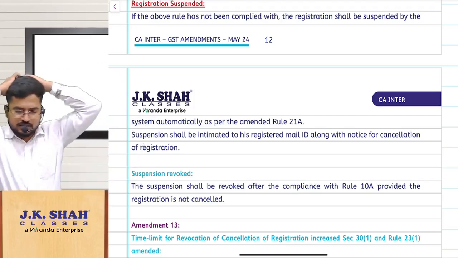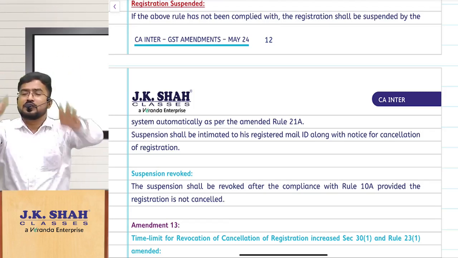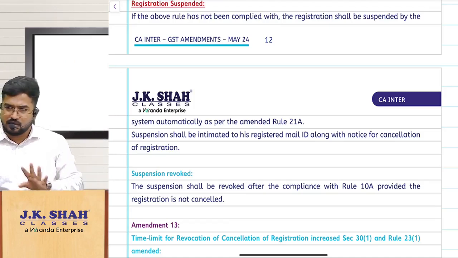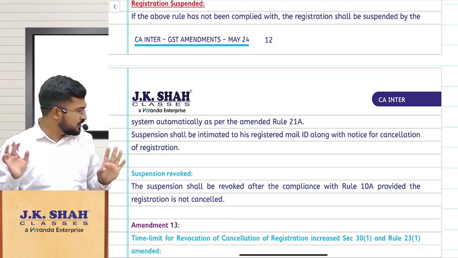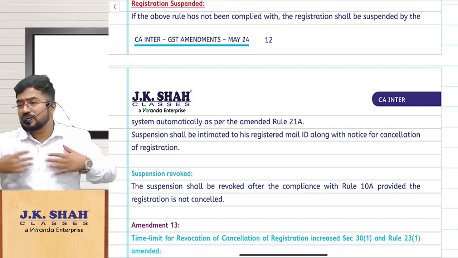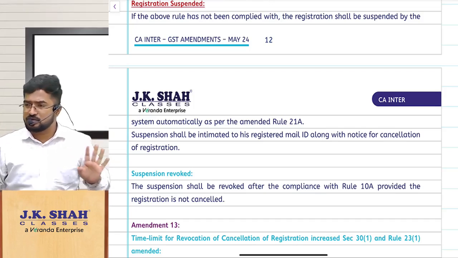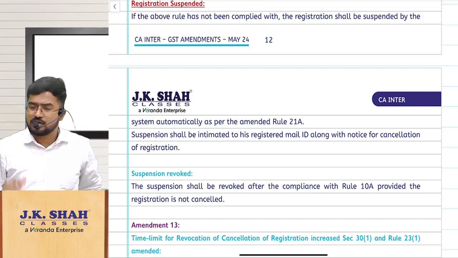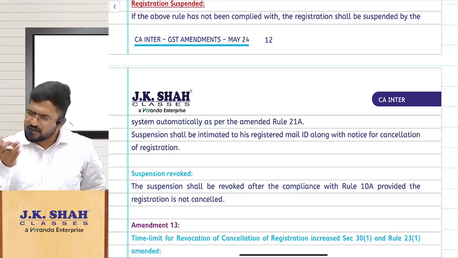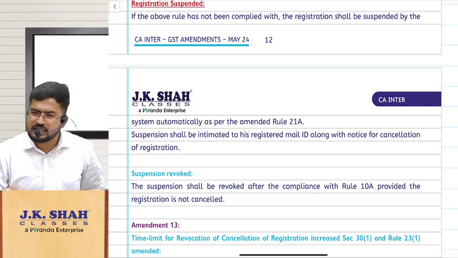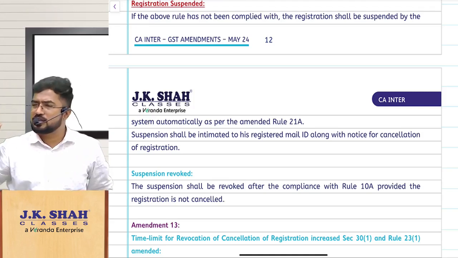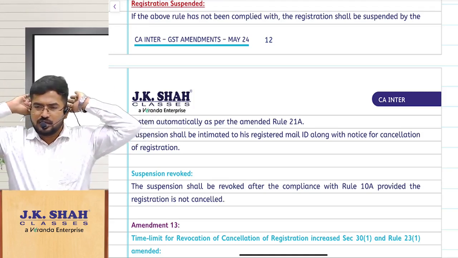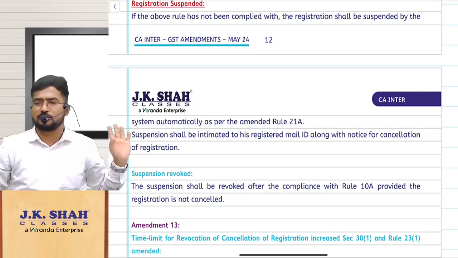Listen carefully. You got your registration; within 30 days from the date of registration or before the date of filing GSTR1 or IFF, you should give your bank account details in the GST portal. If you don't give that, I will suspend your registration and issue a notice for you. Come and give me clarification, otherwise I will cancel your registration certificate. You are not required to come to office and give clarification, nothing. Just update bank account details in the common portal. Automatically the suspension will be revoked. Otherwise it will be cancelled.